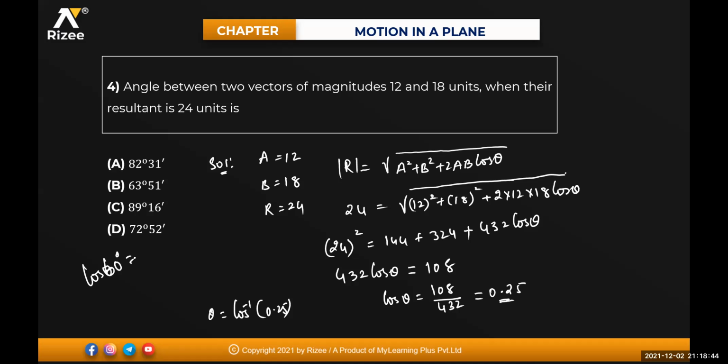Cos 60 is how much? 1 by 2, which is 0.5. And cos 90 is 0. The value we got is 0.25, so the angle is somewhere in between 60 and 90. All the options are nearby angles.